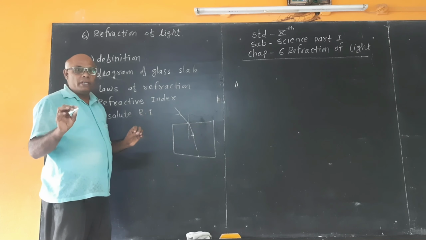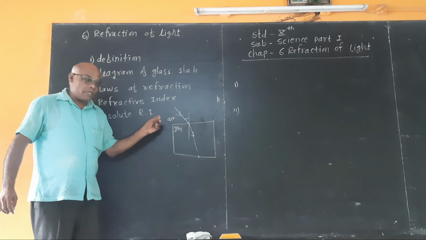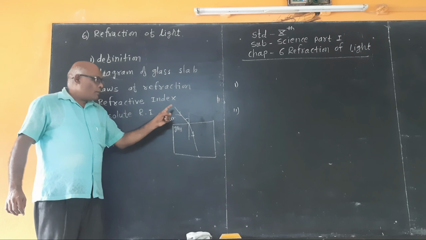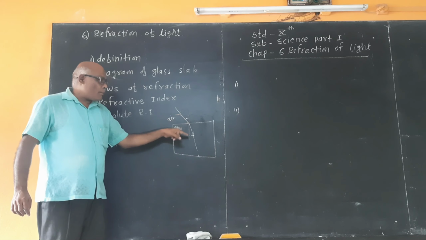Second law is the ratio of, for any pair of media, this is a pair of media, that is air and glass. Air and glass is a transparent pair of media. For any pair of media, the ratio of sine of angle of incidence to sine of angle of refraction is constant.